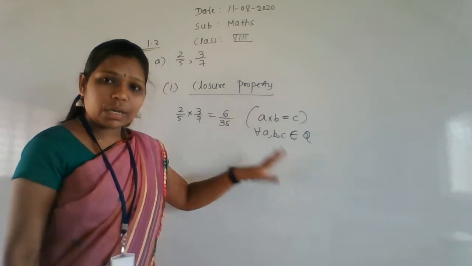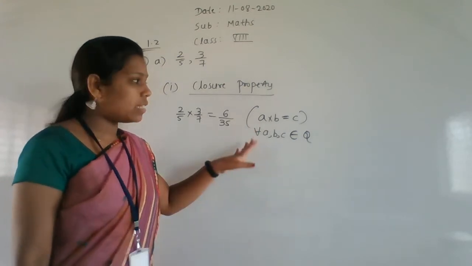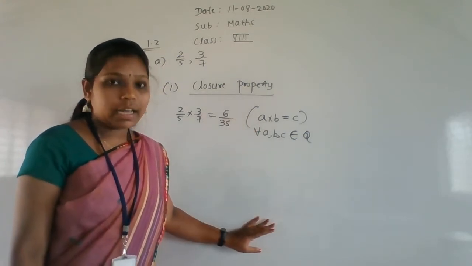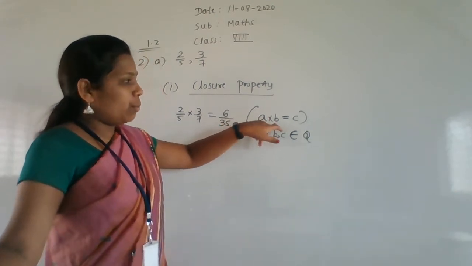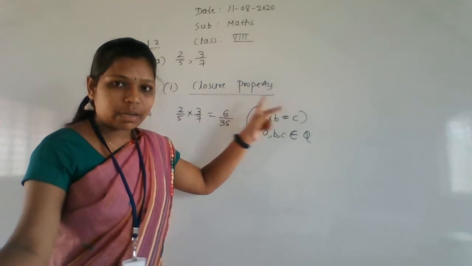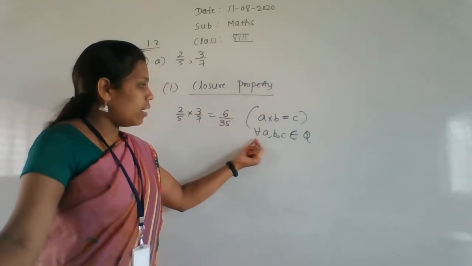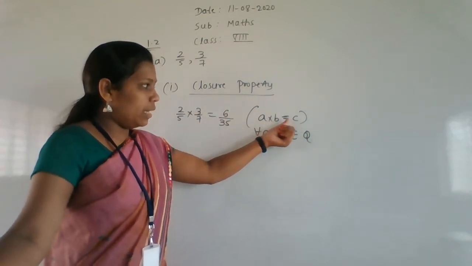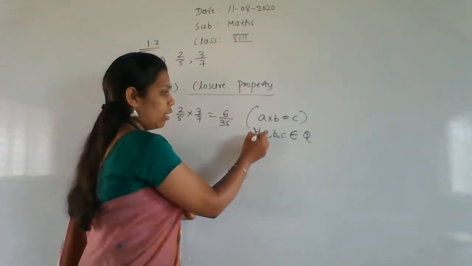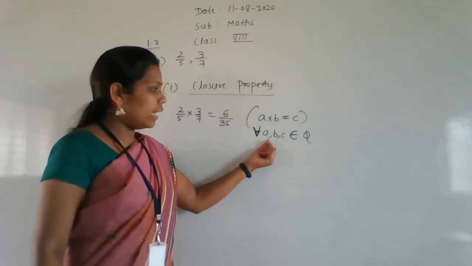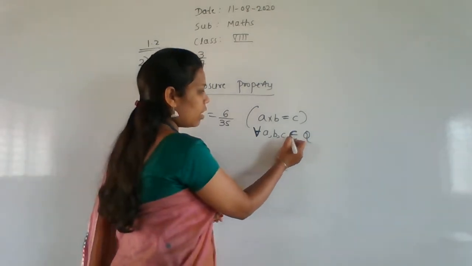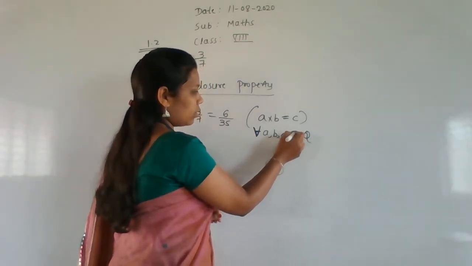Okay, so this is the rule. You have to do it like this only. Even in the exam you have to write like this only, otherwise the marks will be cut. So here a into b is equal to c. That is our closure property rule, and for all a, b, c. This means for all. For all. Okay, and a, b, c...